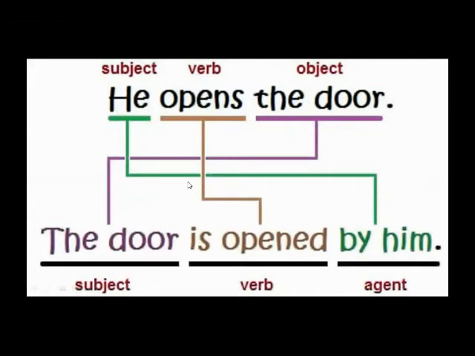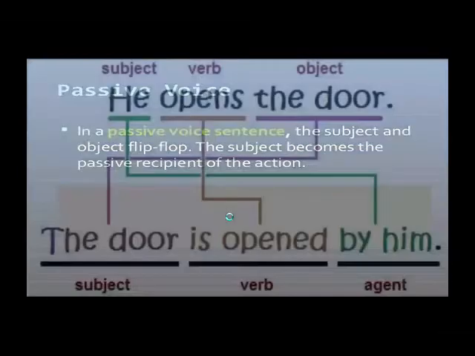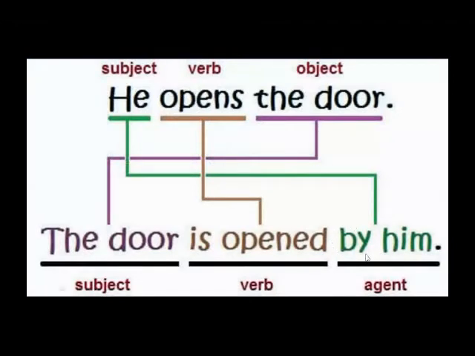Now let's see the other example. The same sentence in another mode. Voice is a mode of speaking. So the door is opened by him. In this sentence, the object has been changed here into the subject. The form of the verb has been changed and the subject has become passive by the usage of this preposition by. Okay, so this has become the agent. Agent means the doer of the action.